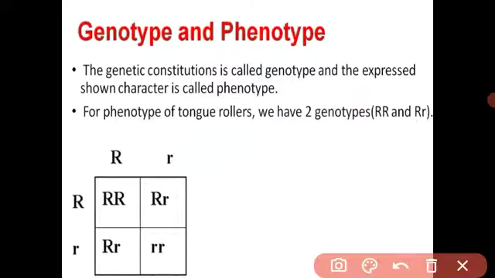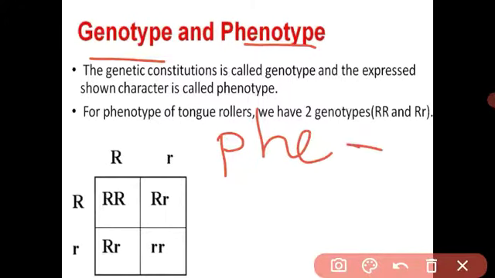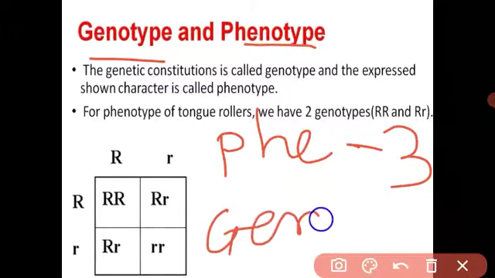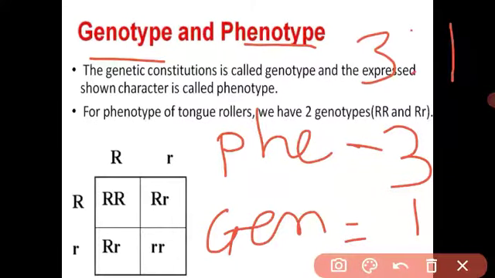Phenotypes means observable characters, and genotypes means what is genetically present in the cell of the organism. Look, what is the phenotypes ratio? The phenotypes ratio is 3 to 1. What is the ratio of these offspring? 3:1. Means 3 offspring can roll their tongue and 1 offspring cannot roll their tongue.